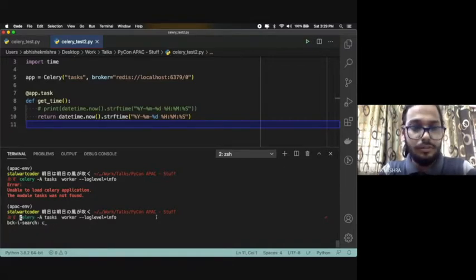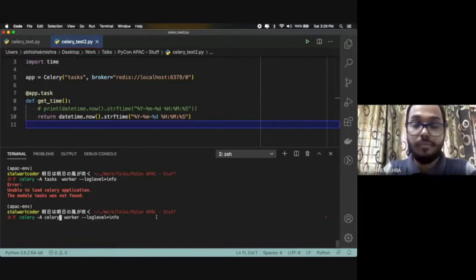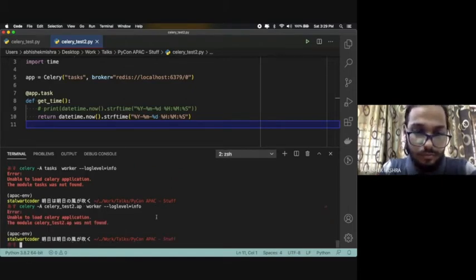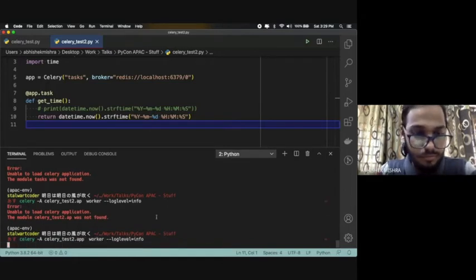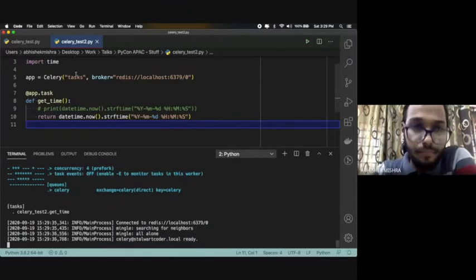I'll say -a. So basically, I just gave a module name, the file name, dot the app name.